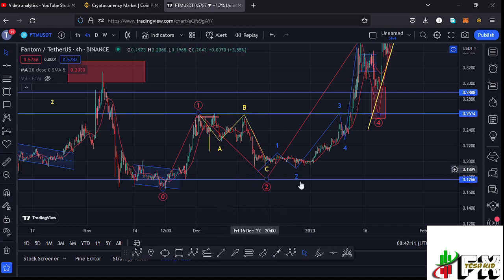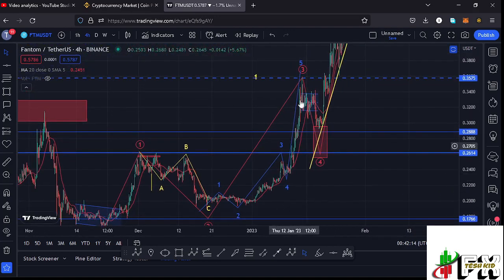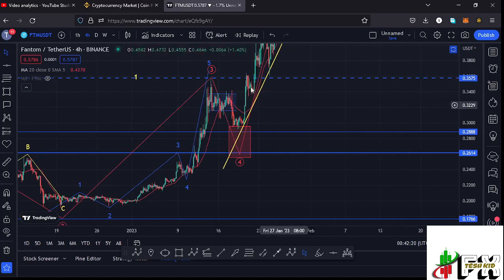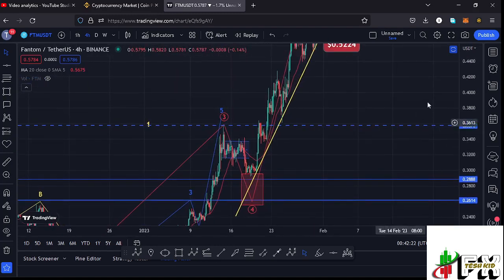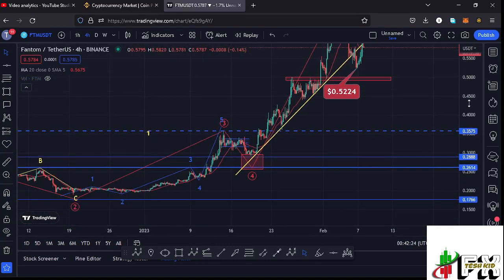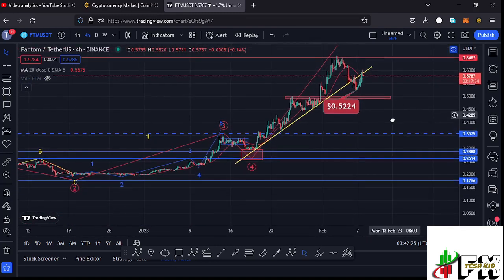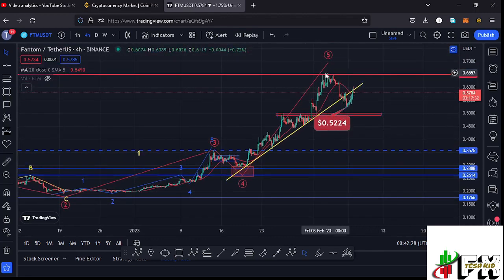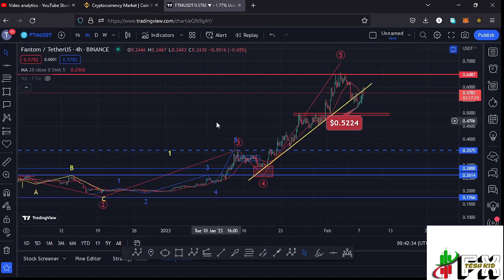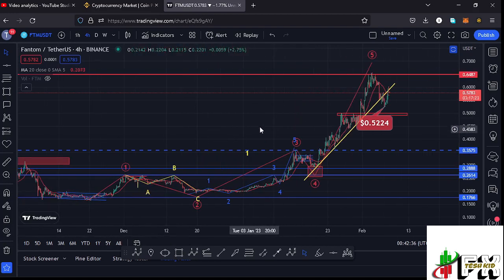And after seeing the low for that second wave, we started another bounce to the upside in the formation of this wave 3, making its peak at around the $0.3575 mark before we started a corrective structure in the formation of that wave 4. And after seeing the low for that fourth wave, we started another bounce to the upside in the formation of this wave 5, which has now given us a peak at around the $0.6557 mark. And after seeing this 5-wave structure to the upside, I believe Fantom has now completed an even larger Elliot wave count 1 to the upside.